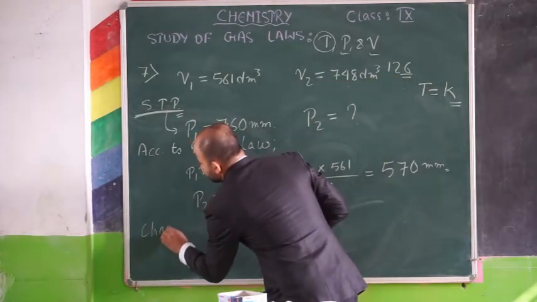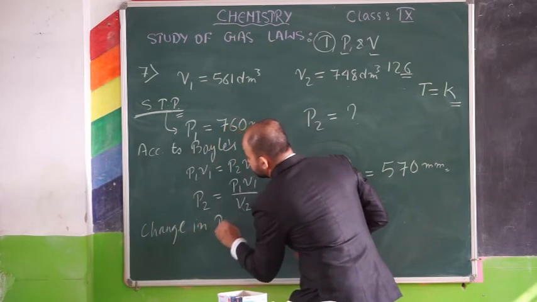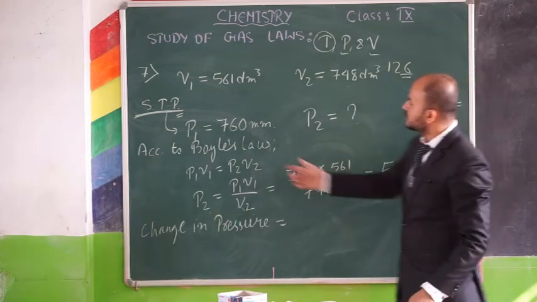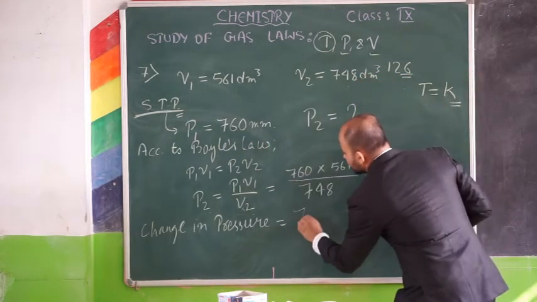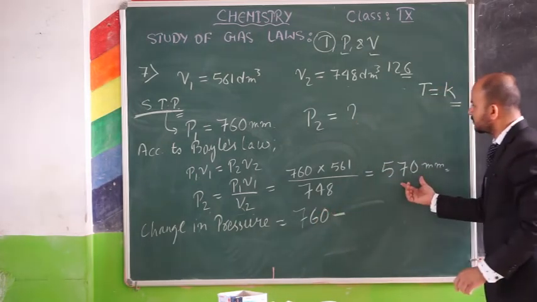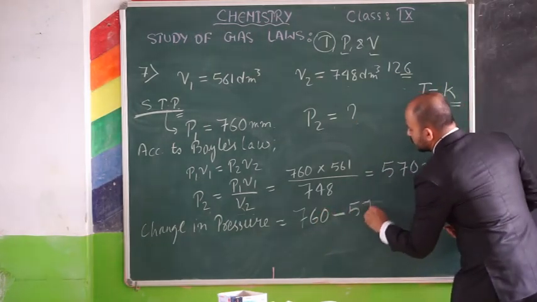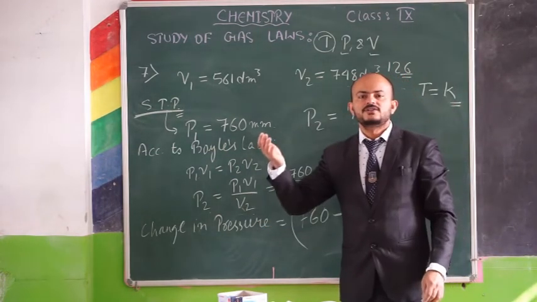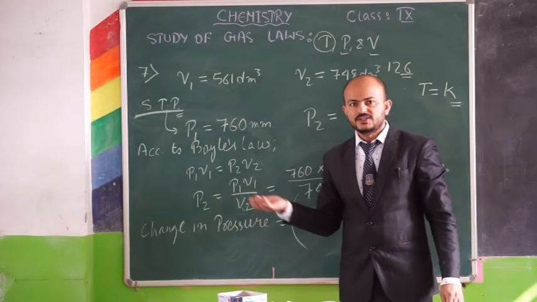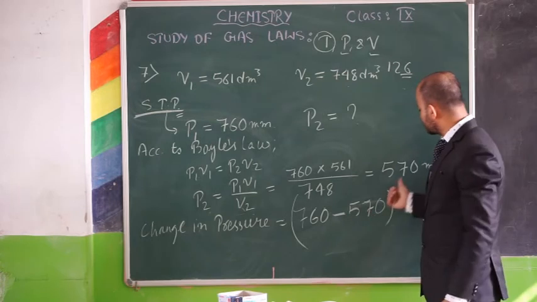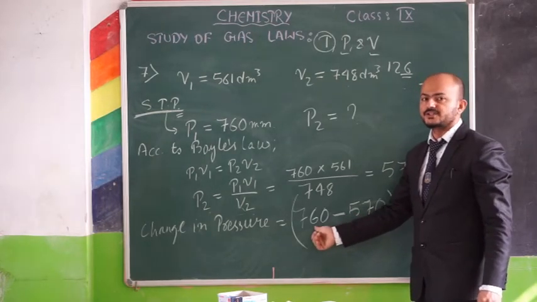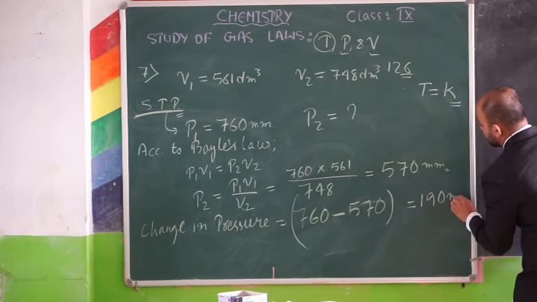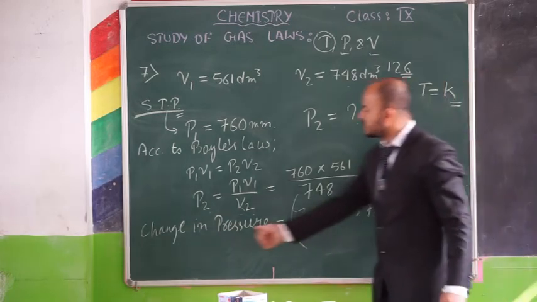Change in pressure equals initial pressure, which was 760, and the final pressure, which is 570. Change in pressure means you have to subtract the final pressure from the initial pressure. So whenever you subtract it, you get 190 mm. So now you got the change in pressure.